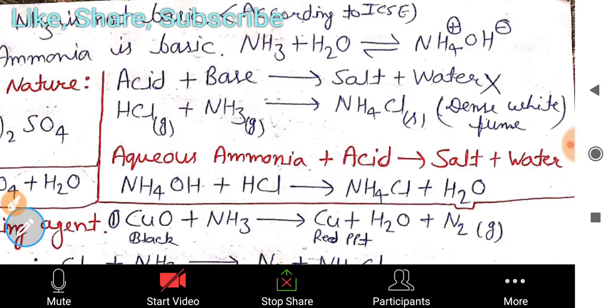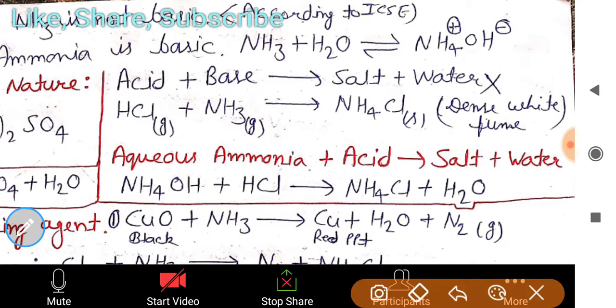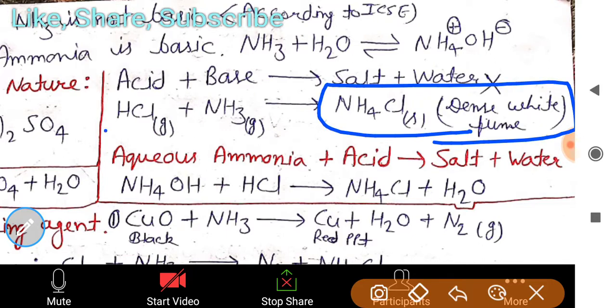Dense white fumes. Sometimes a question also comes, so you have to remember that whenever NH3 gas is reacted with HCl gas, it forms ammonium chloride, which forms dense white fumes.